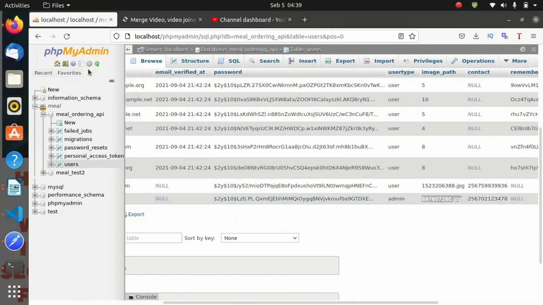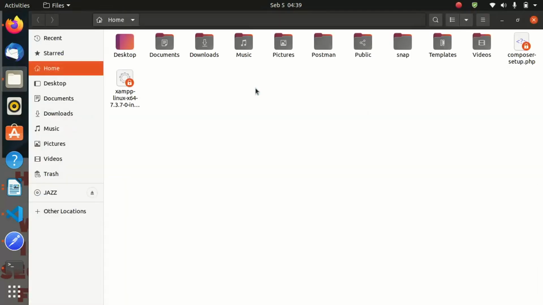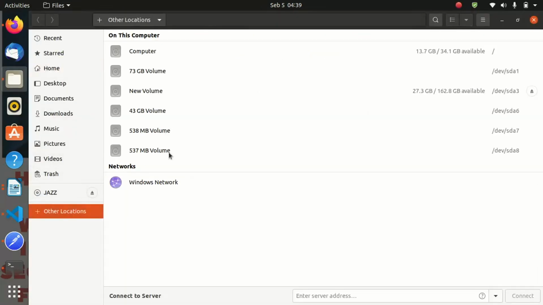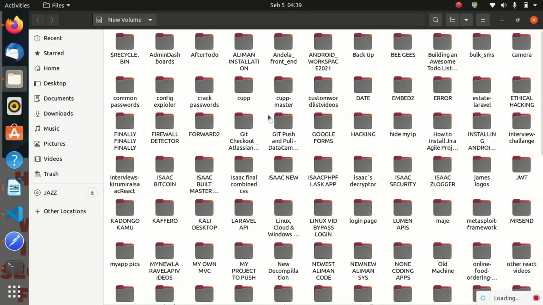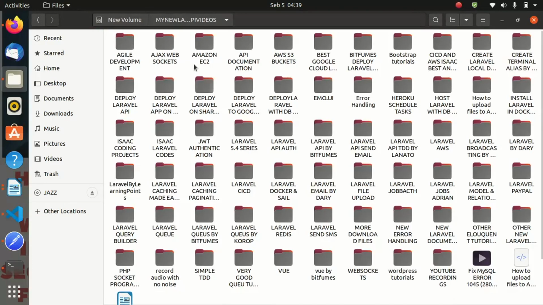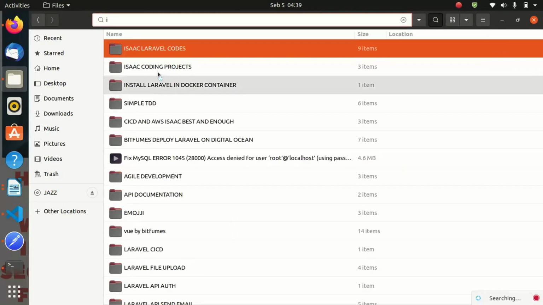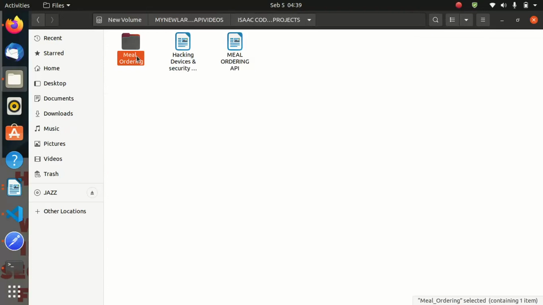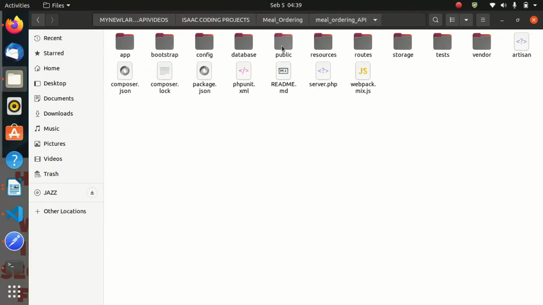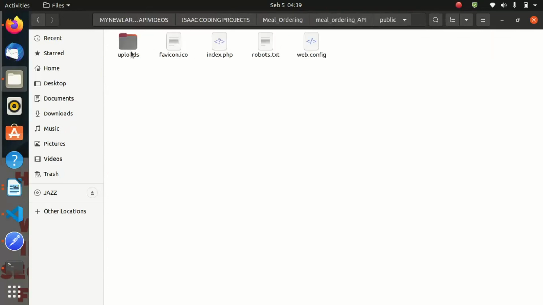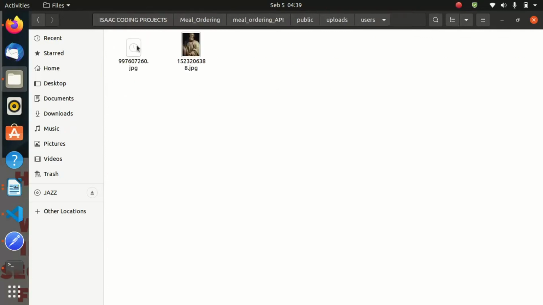And if we go inside our project directory, let us check the photo for the admin, whether it is uploaded. So let us open our project. So this is our project, and let us move to the public folder, uploads, users.